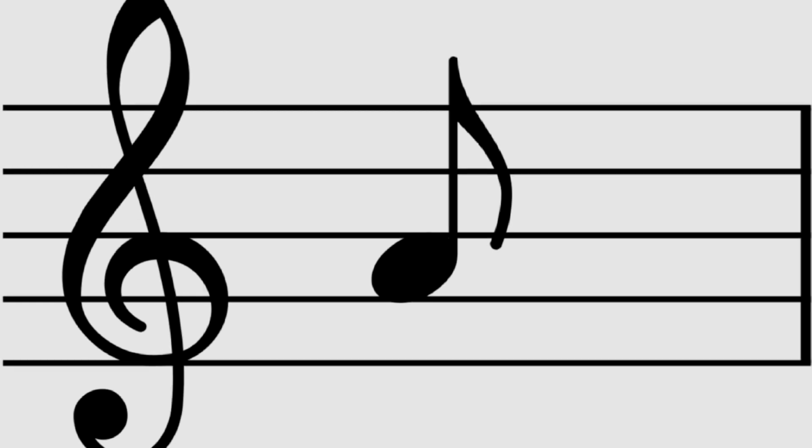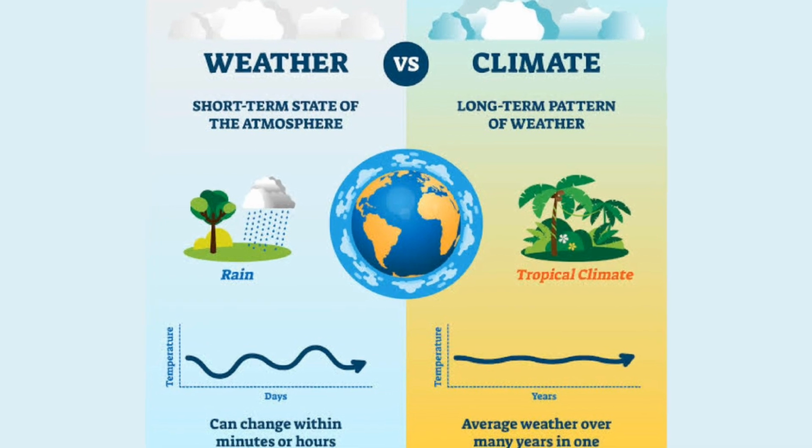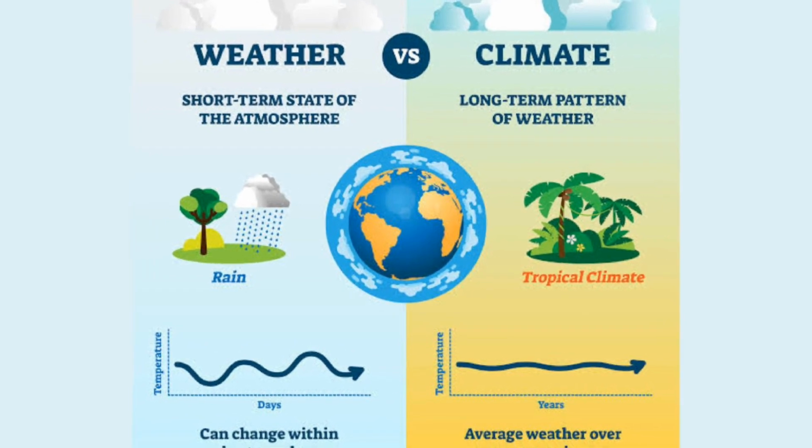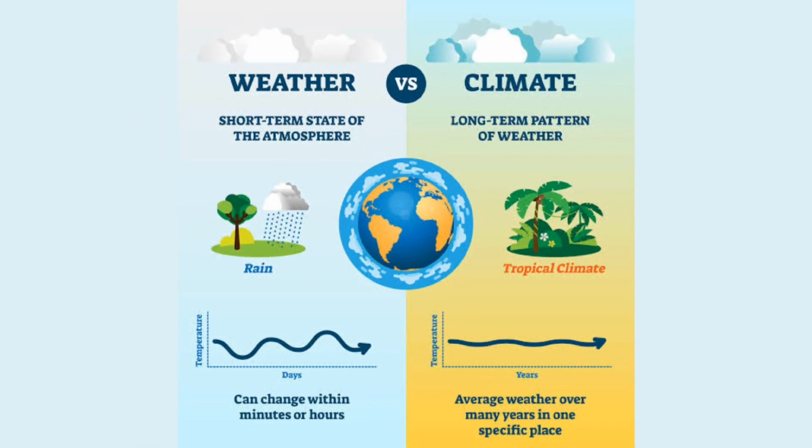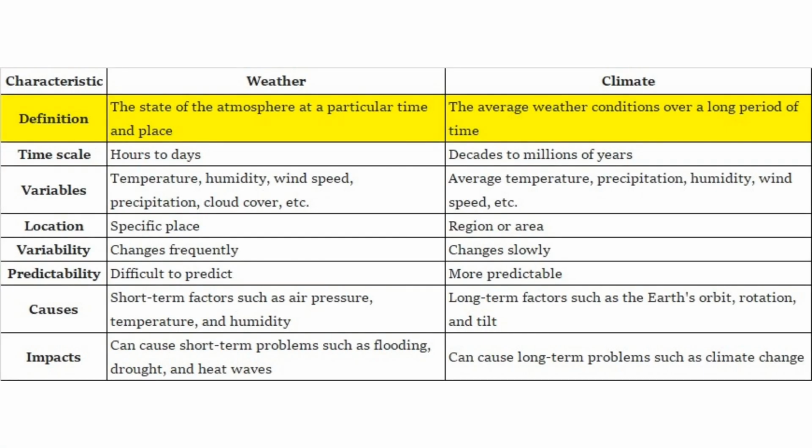Now, I know this can be a bit confusing, so let's think of it like this. The weather is like the individual notes in a song, while climate is the overall melody. Just as individual notes can change rapidly, but the overall melody remains the same, weather can change day to day, but the overall climate patterns remain the same over a longer period of time. Now understand the difference with the help of this chart.